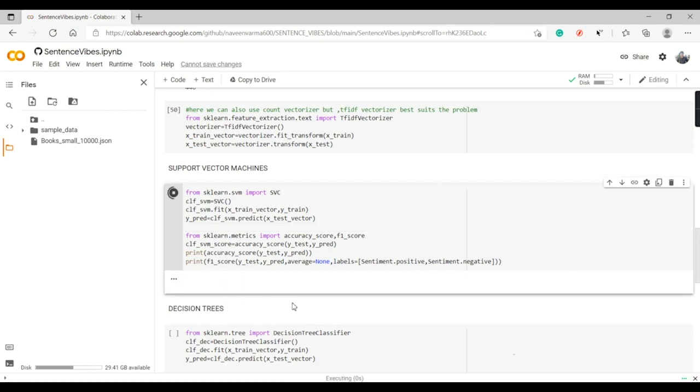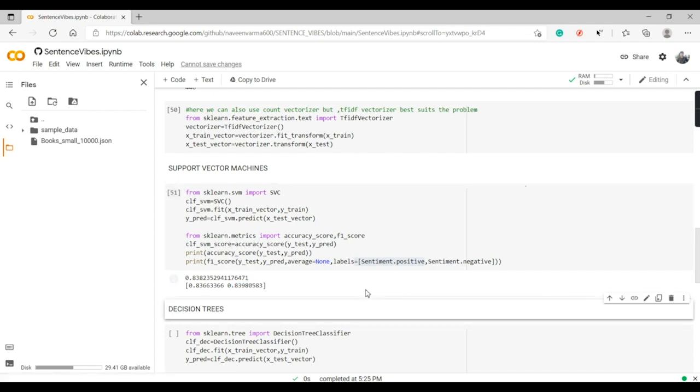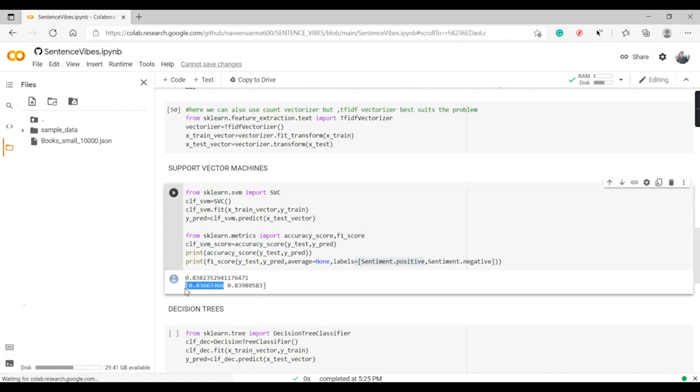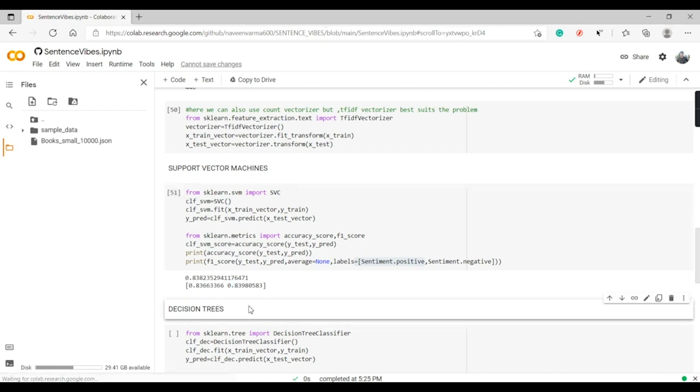I'll just run this out. So this is the average of both positive and negative reviews, and this is the positive one, 0.83, that is 83%, good, and negative ones is 83.9%. It's really amazing. So here just don't forget the syntax, F1 score of y test and y pred. We don't need an average one, so I'm writing it like this. So we'll get positive as a separate one and negative as a separate one.